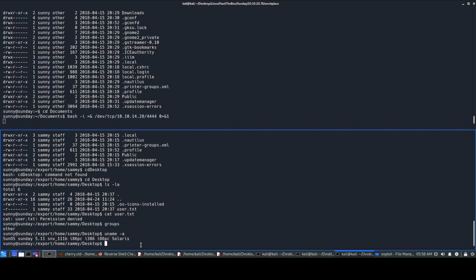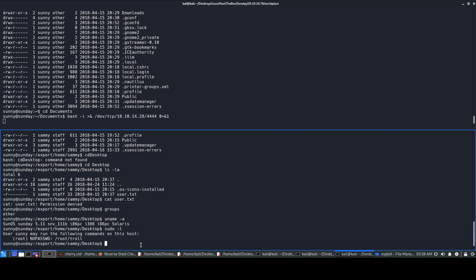Architecture is 32 bits, so that gives us that information. Then later on, I do sudo -l. This is what I always do first. Sometimes I'm lucky, sometimes obviously I'm not, because the boxes are designed that way. It says user Sunny may run the following commands on this host. Okay, so I can run a command as root without giving any password, and I can run this root troll command.